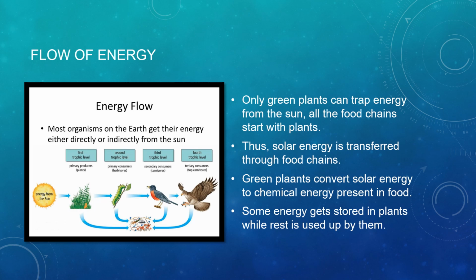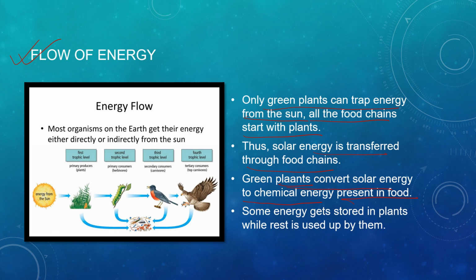Now here comes a very important part of your ecosystem, that is the flow of energy. Most of the organisms on the earth get their energy directly or indirectly from the sun. Only the green plants can trap the energy from the sun, and all the food chains start with plants. So solar energy is transferred through all the food chains. We can say that green plants convert the solar energy to chemical energy, which is present in their food.